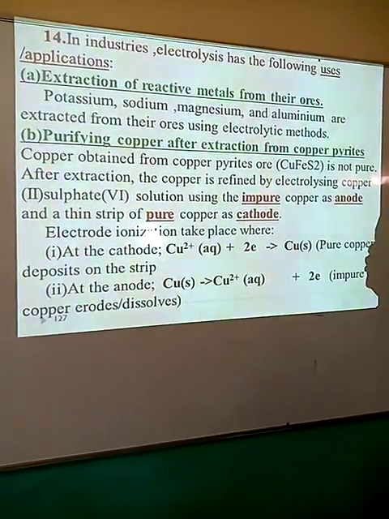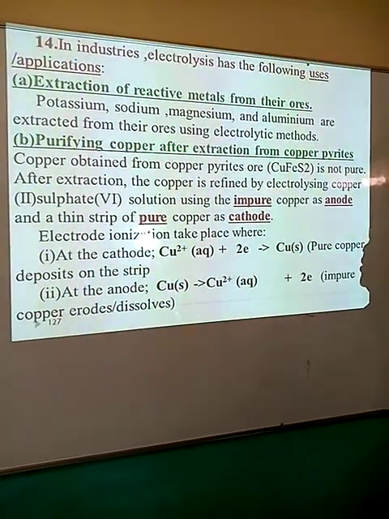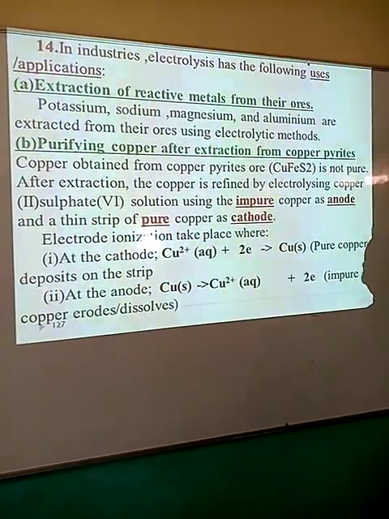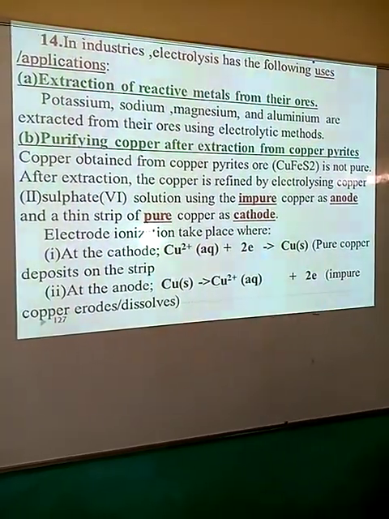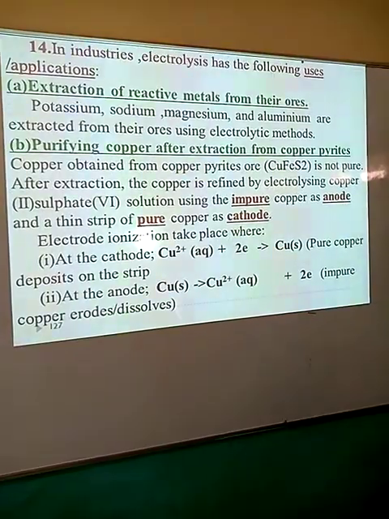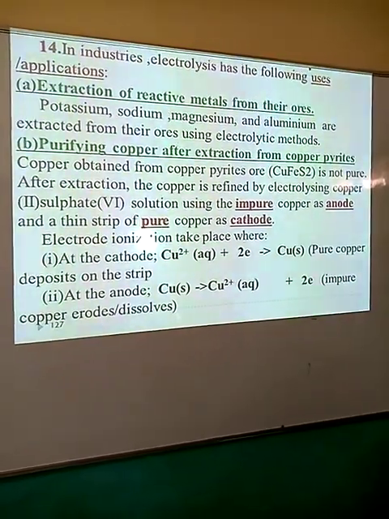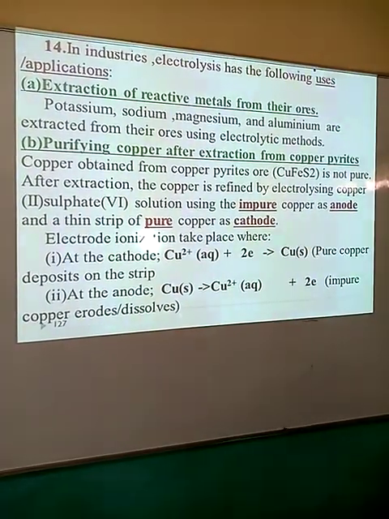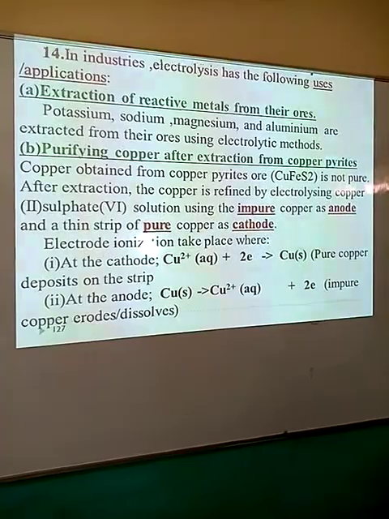Remember, in the extraction of sodium, we use sodium chloride during electrolysis, and in the case of aluminium, we use bauxite, which is hydrated aluminium oxide. Another application of electrolysis is when you want to purify copper. Copper can be easily purified.